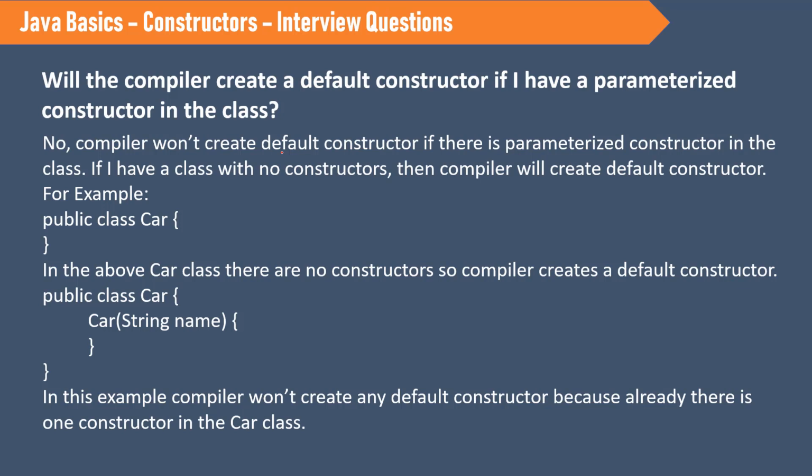So the example is, here we have a class. In this class, there are no constructors. So in this case, the compiler will provide a default constructor. But let's see this class here. This is class Car and we have a parameterized constructor here. We are passing a string name here, and since this class contains a parameterized constructor, it will not provide any default constructor in this case.